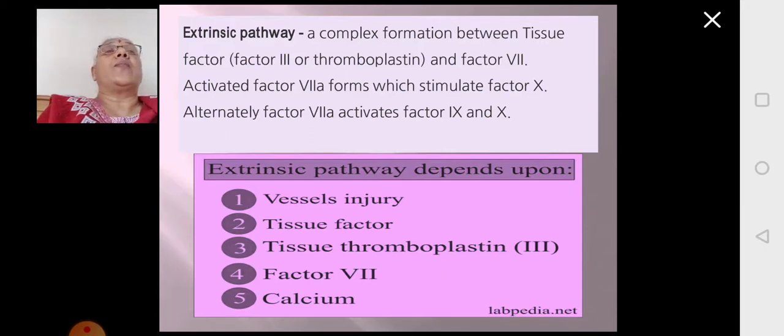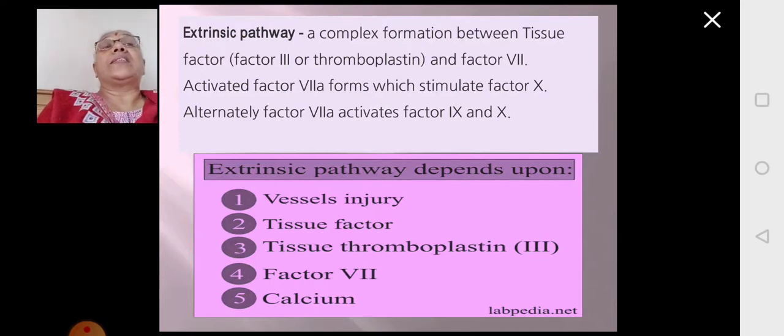So what all is required in the extrinsic pathway? The tissue factor, that is factor 3 or thromboplastin, and factor 7. Factor 7 will be present in an inactive zymogen form, and it will be converted to active 7A form. And this 7A in turn is required to convert 10 to 10A.